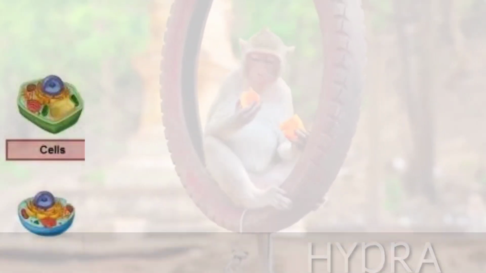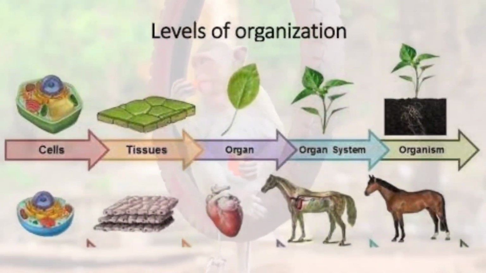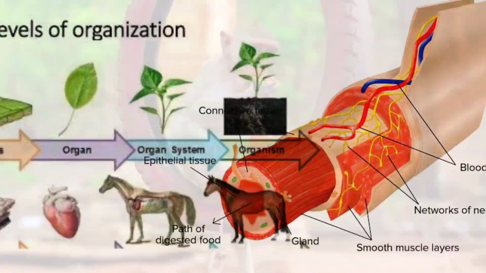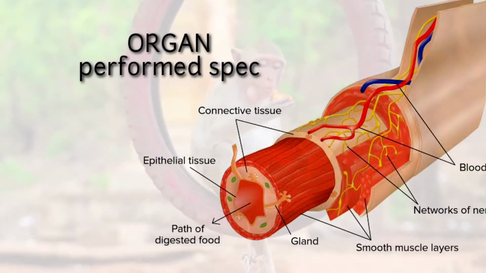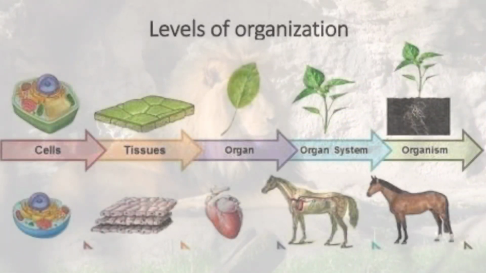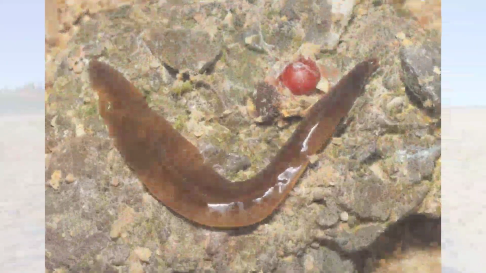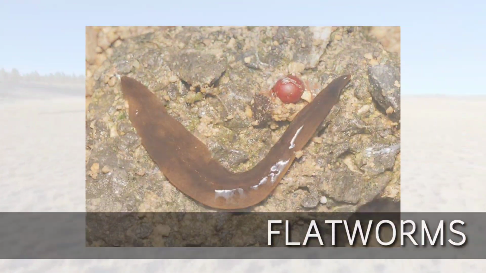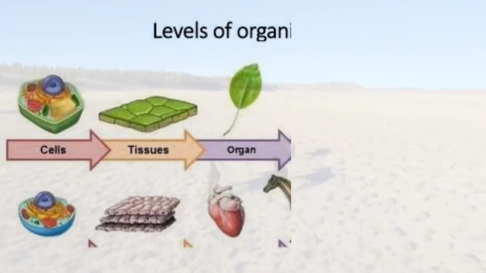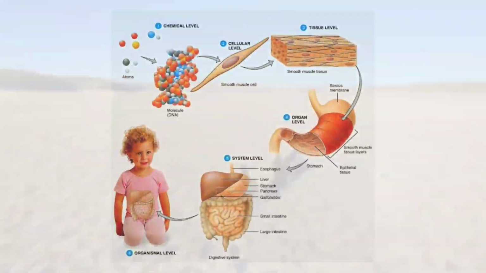The third one is organ grade organization. As organisms evolved, tissues formed groups called organs. Each organ performed a specific function inside the body. For organisms showing organ grade organization, you can give an example as flatworms. The fourth one and the most evolved level of organization is organ system grade of organization, which is commonly seen in humans.